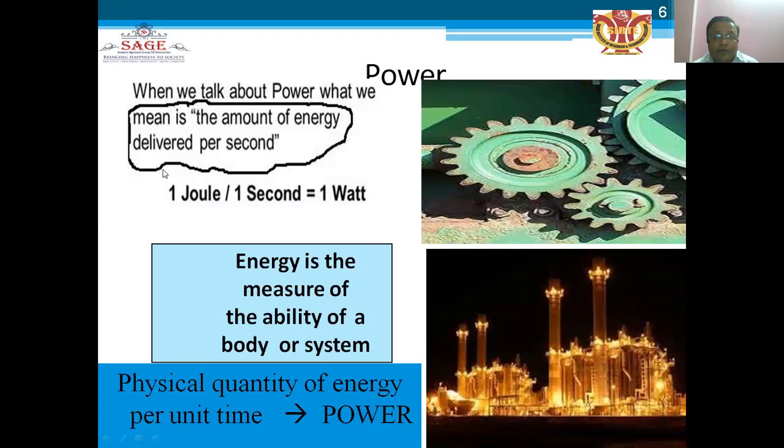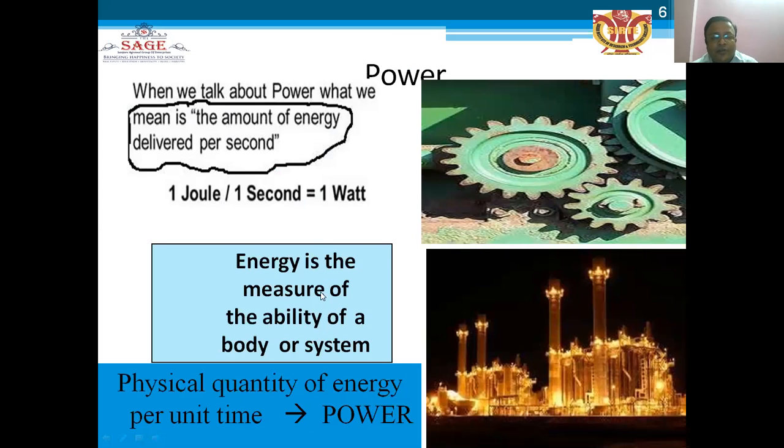What do we mean by power, before entering the plant? When we talk about power, what we mean is the amount of energy delivered per second. That is called power. 1 joule per second is equal to 1 watt. That is the unit of power. The small unit is the watt, the big unit is the kilowatt, and bigger units are the megawatt and gigawatt.